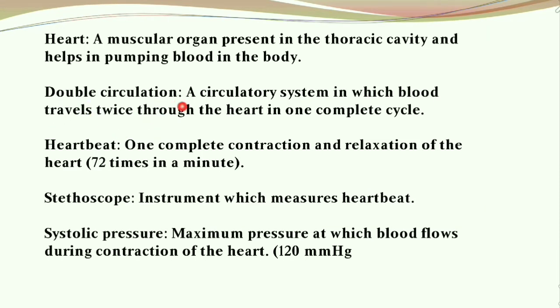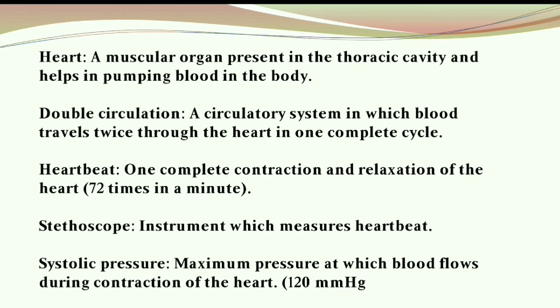Double circulation is a circulatory system in which blood travels twice through the heart in one complete cycle. So what is heartbeat? Heartbeat is one complete contraction and relaxation of the heart. Heartbeat normally is 72 times in a minute. So what is a stethoscope? A stethoscope is an instrument which measures heartbeat.